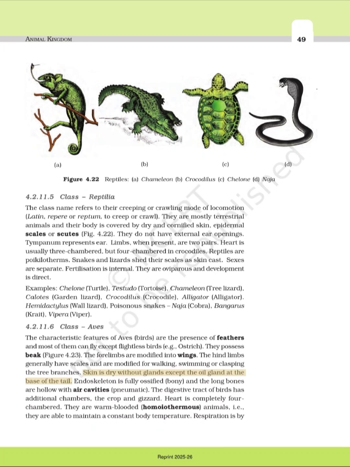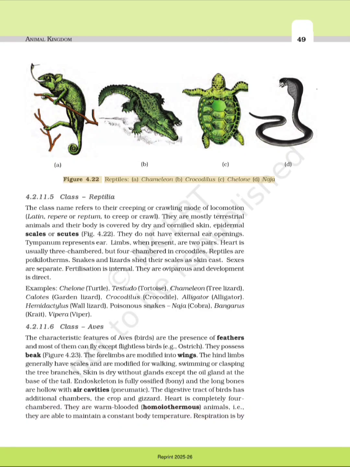Skin is dry without glands except the oil gland at the base of the tail. Endoskeleton is fully ossified, bony, and the long bones are hollow with air cavities, pneumatic. The digestive tract of birds has additional chambers, the crop and gizzard. Heart is completely 4-chambered. They are warm-blooded homoeothermous animals, i.e., they are able to maintain a constant body temperature.